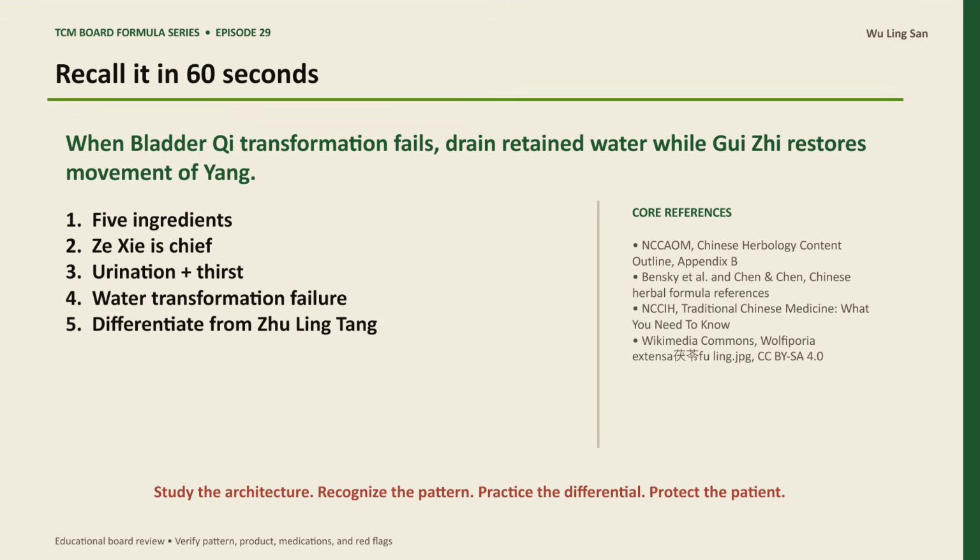The one-line recall is, when bladder Qi-transformation fails, drain retained water while Gui Zhi restores movement of yang. Review the ingredient architecture, then practice distinguishing the nearest look-alike formula. This concludes Ling San. Save this lesson for spaced repetition, and always connect board memorization with safe clinical judgment.